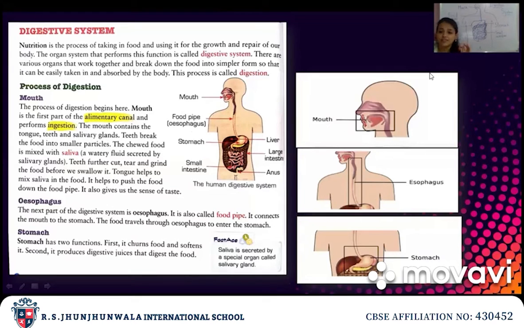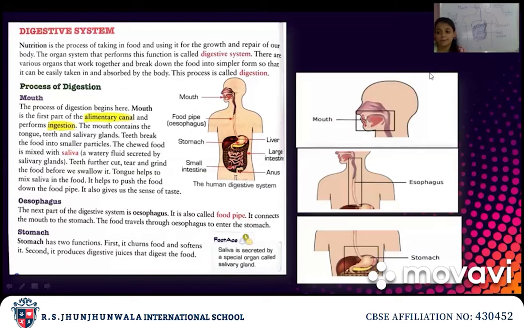Okay, now what is saliva? Saliva is a watery fluid which is secreted by the salivary glands. Okay, when you look in your mouth you can observe what saliva is. You can see there is a watery substance, that is saliva.